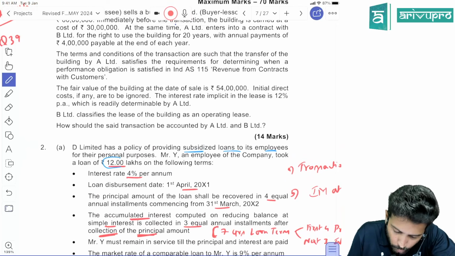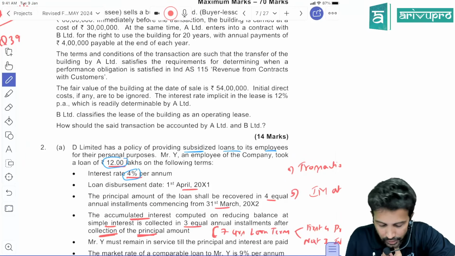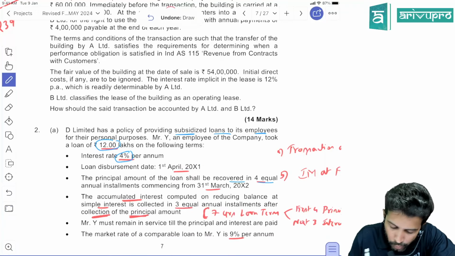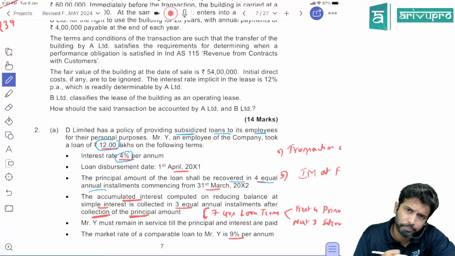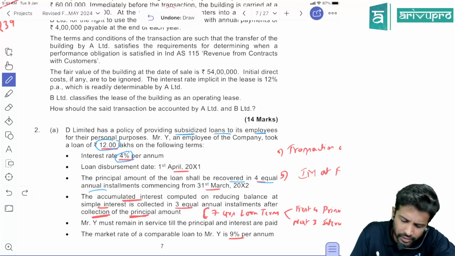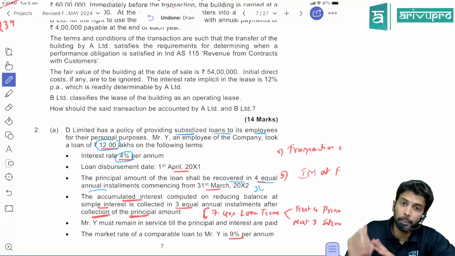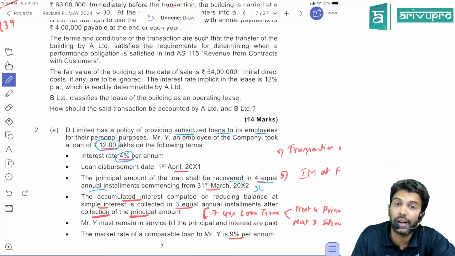So you have given a loan of 12 lakh. The actual interest rate you are charging employees is only 4%. This is the loan given date. The principal of the loan shall be recovered in 4 equal annual installments. So the loan term looks like 4 years. Every year, 3 lakh rupees you will recover, 12 lakh in 4 installments. They specifically used the word principal, so the installment amount of principal is 3 lakh rupees.